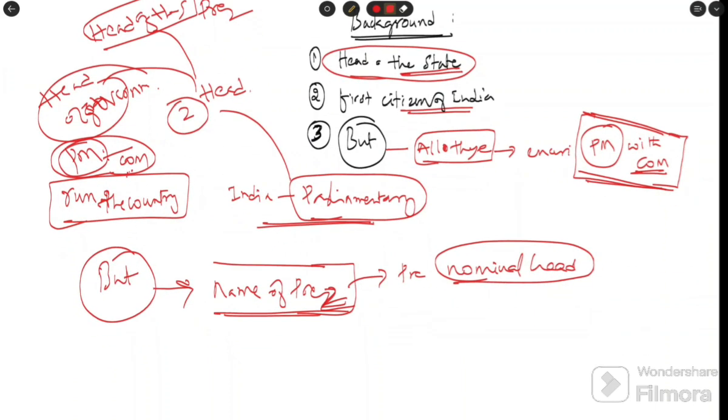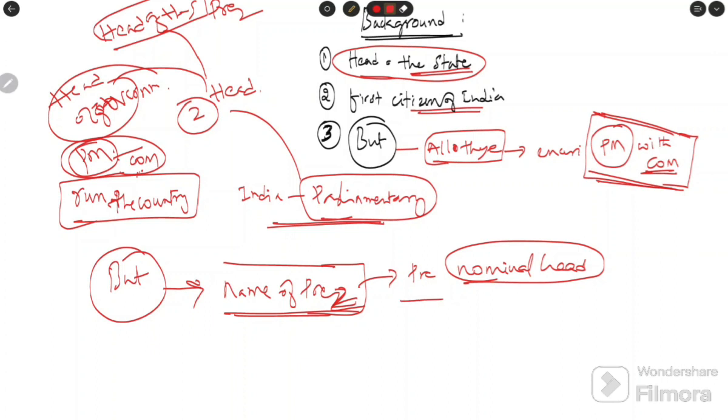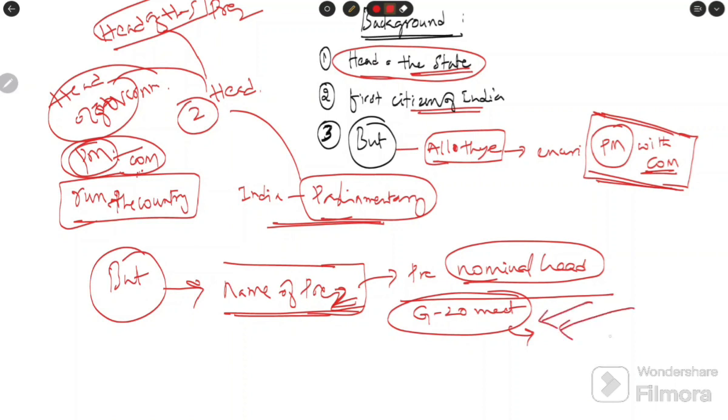Let's take an example. India recently hosted the G20 summit. For this summit, our country invited many dignitaries from different countries, like the USA and France.